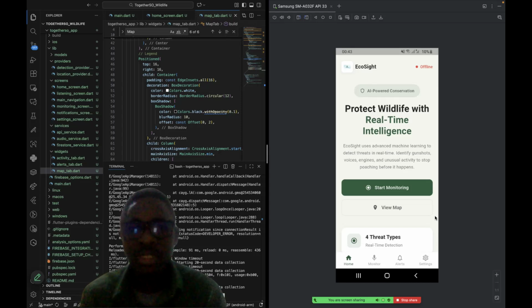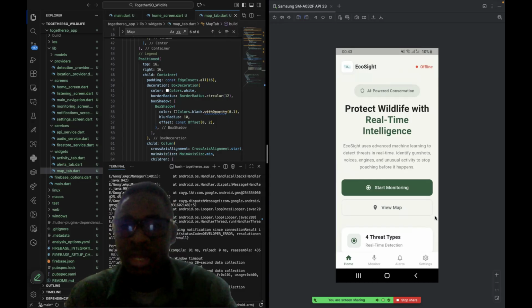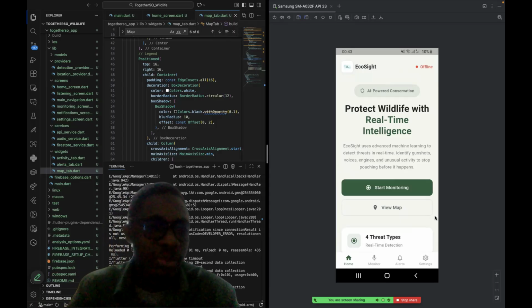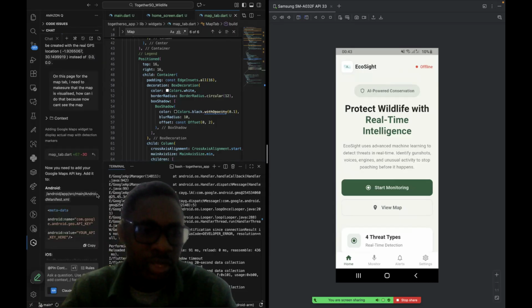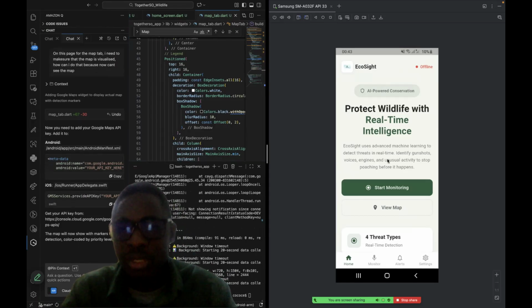So for this application, I've built an application that is able to monitor different sounds in the wildlife. And when a threat such as poaching is recorded, the wildlife rangers are notified about the threat. What I did for this project was use Amazon Q, so I could ask questions about it, and it helped me in building this application.